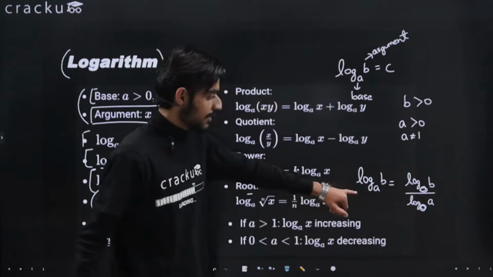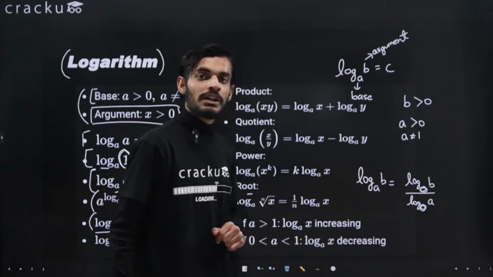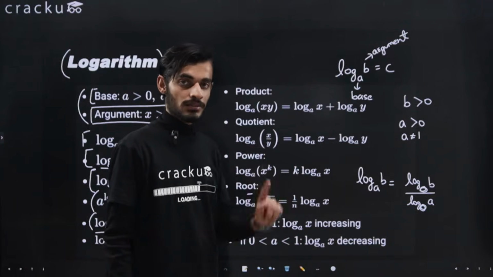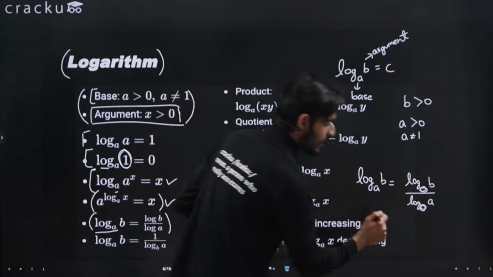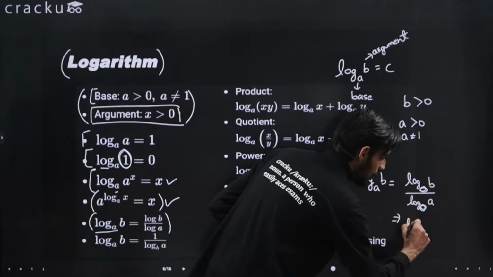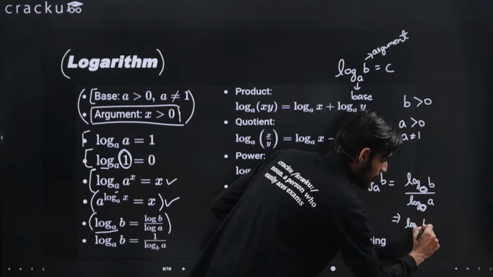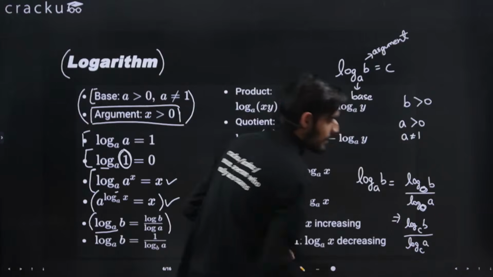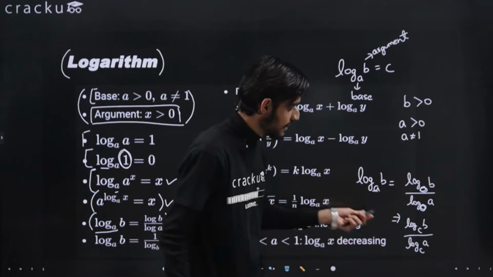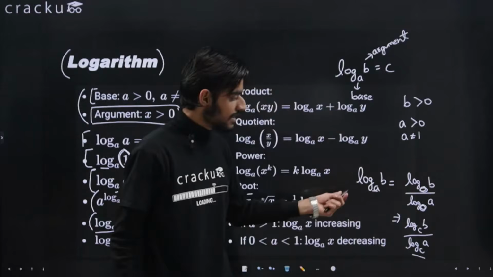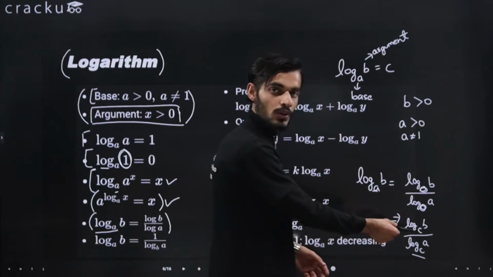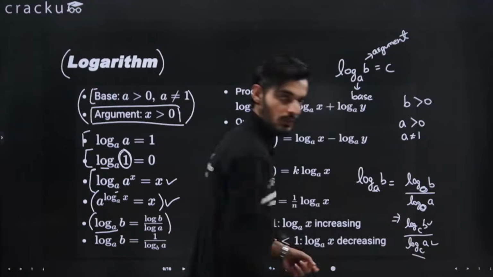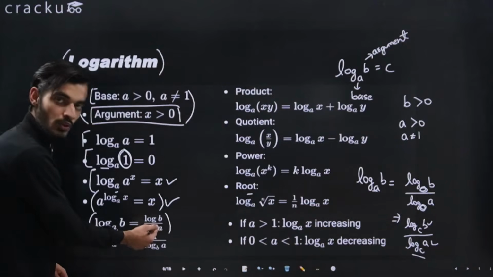For example, it was in base a, right? And if you want to convert it into some other base, let's say as per the requirement of the question, you want to convert this into base c. So what you can do is write log in base c of b divided by log in base c of a. So you can represent this in this particular format. If you want to change the base, you can just put whatever base you want, and write these two values, one here and one here. So this was the property. Here whatever base you want, you can write.